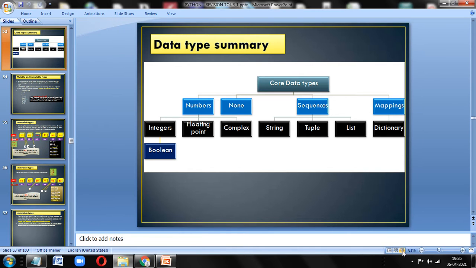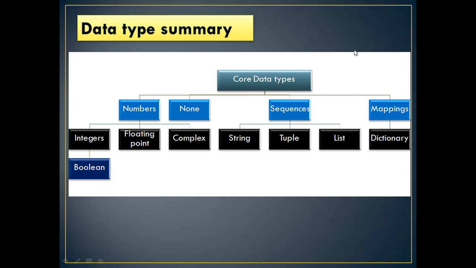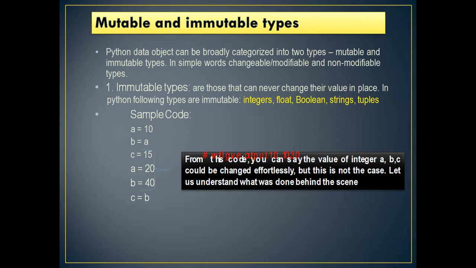In my previous class, I discussed the data types: core data types, numbers, sequences, mappings, and None. Today, we'll discuss mutable and immutable types. What is the meaning of mutable and immutable?